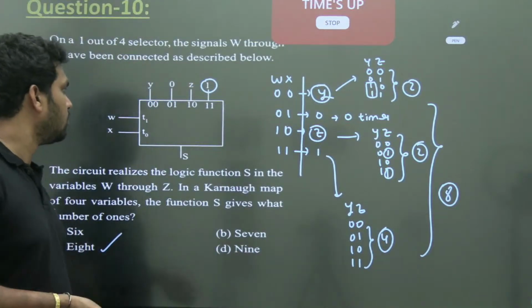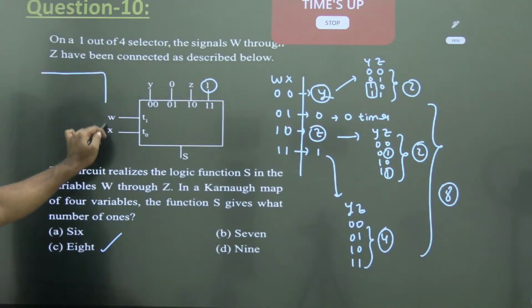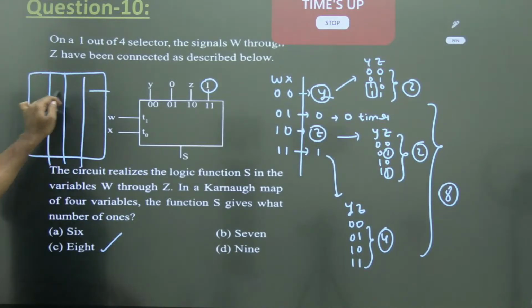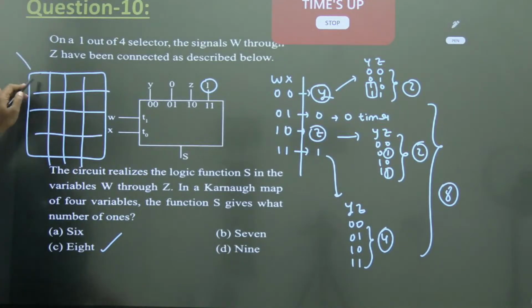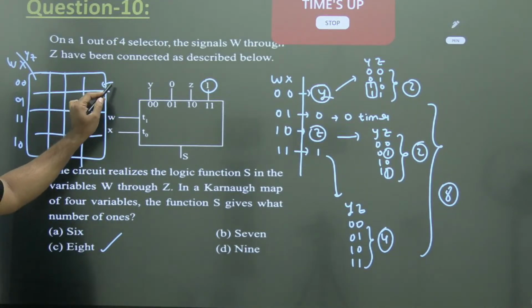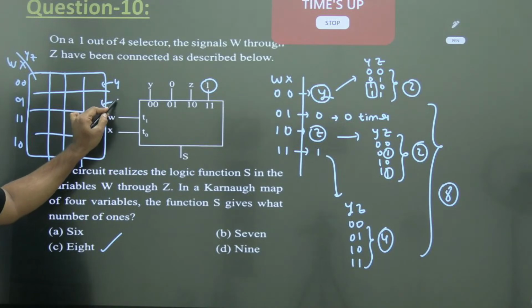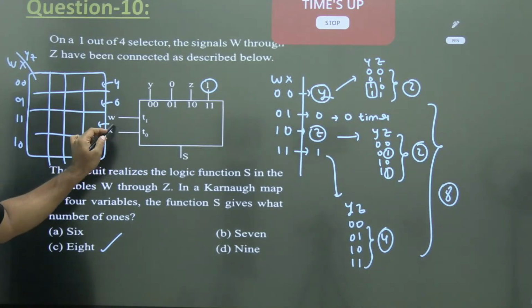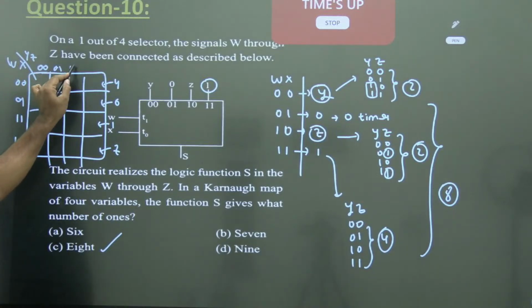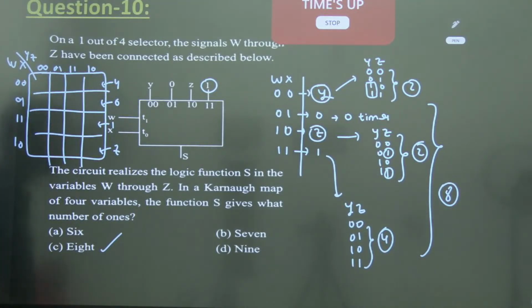ठीक है? So चाहिए तो थोड़ा छोटी वाला K-map ले रहा हूँ. So WXYZ. When WX is 0, 0, 0, 1, 1, 1, 1, 0. K-map ले लिया. So WX 0, 0 में मेरा output is Y. Here 0. 1, 1 में मेरा output is 1. 1, 0 में मेरा output is Z. So here my output is same as y.